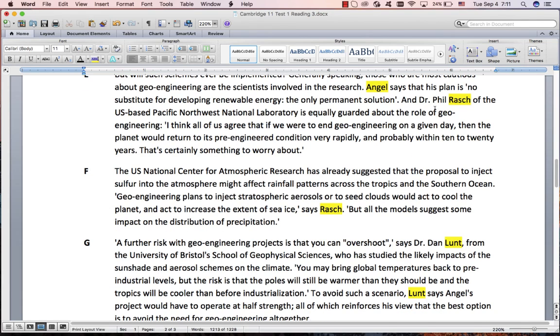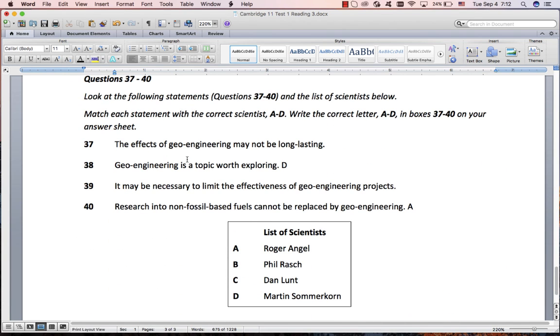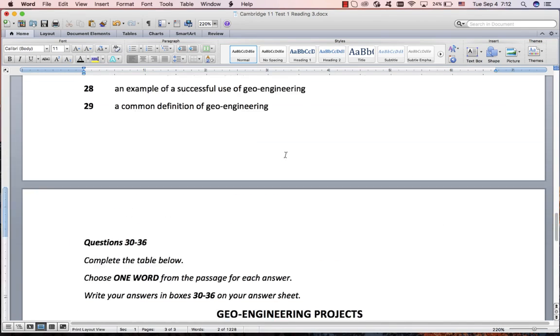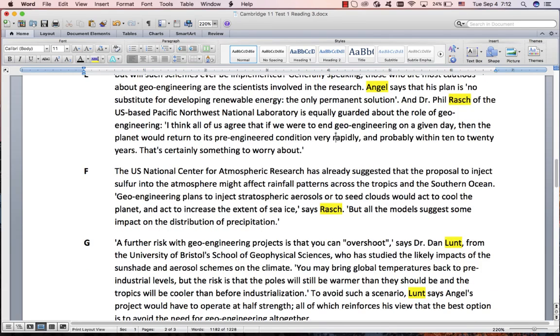So now it's probably going to get a bit more difficult. He says this first of all, and then he says this. So it's one of these two. I think we would agree if we were to end geoengineering, the planet would return to this condition quickly, within 10 to 20 years. That's something about time. Return to its first condition quickly. Something about time. And there is something about time. It won't last long. Not long lasting. Long lasting means slow. So it's not slow. So it's quick. But let's just check.